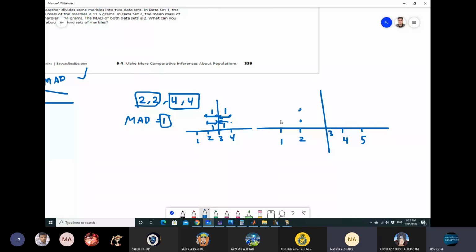So let's say that you have these data values. Let's say also we have a data value here on the mean itself. We have a 3 here. The distance here is 1 unit, and here the distance is 1 unit. Here we have 2 units. Here we have 0 units, and here we have 1. Let's say here we have 2. So add the values here, 1 plus 1 plus 2 plus 1 plus 2, and divide them by the data values that you have.